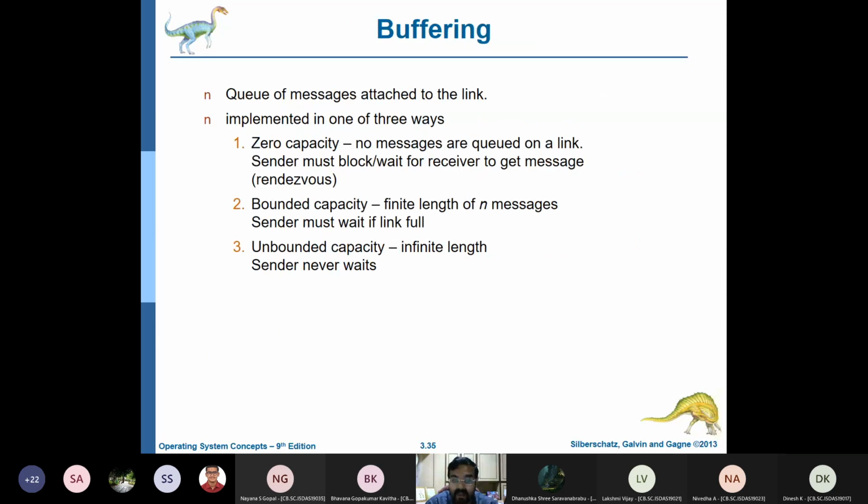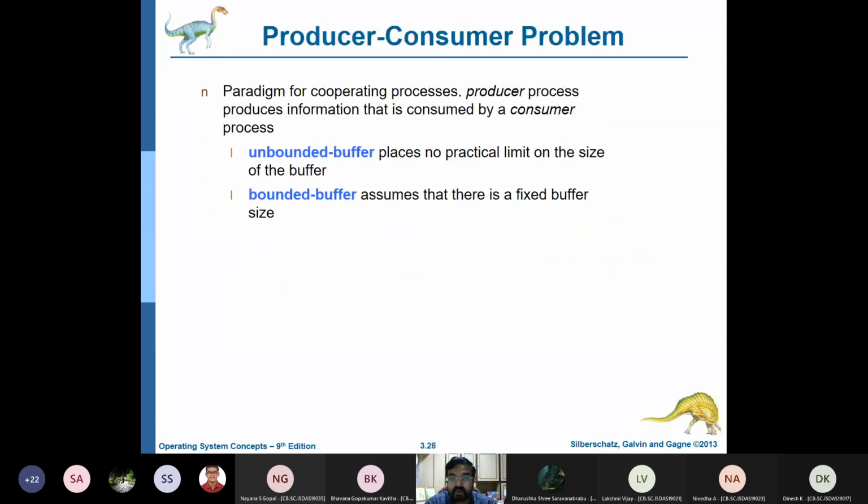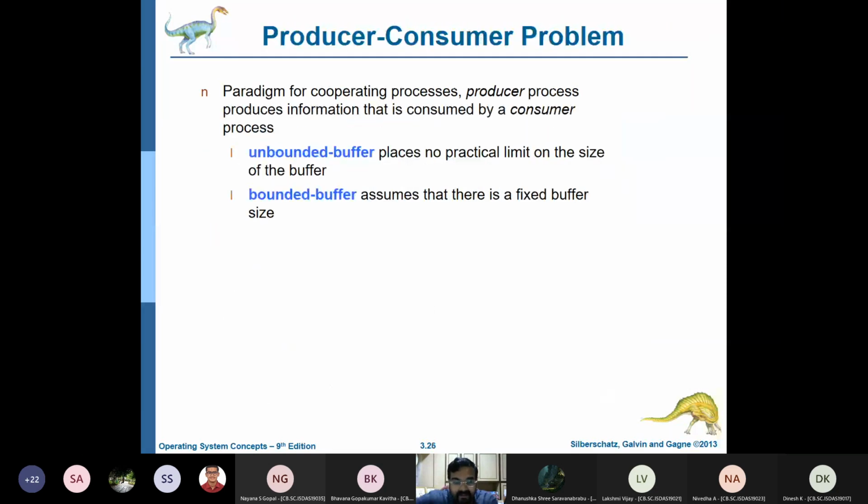Now coming to the last aspect, known as buffering or the producer consumer problem. I will explain it in a very simple way. For your exam, I will tell you which exam, you will have to do some programming and work out a solution to this problem. Simply speaking, I will explain the producer consumer problem with a very specific, simple example.